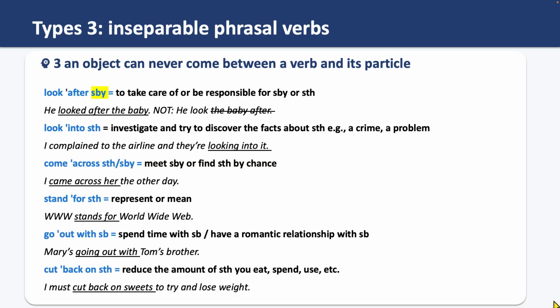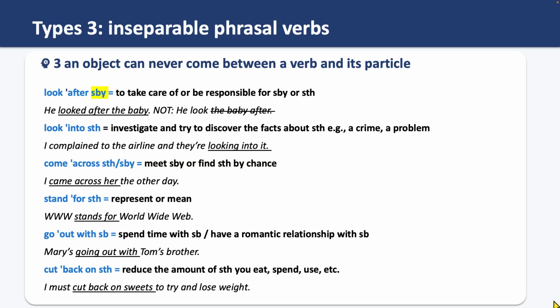Next example, go out with somebody. If you go out with somebody, you spend time with them or have a romantic relationship with them. For example, Mary is going out with Tom's brother. Here's another example. Cut back on something. If you cut back on something, you reduce the amount of something you eat, spend, use, etc. For example, I must cut back on sweets to try and lose weight.